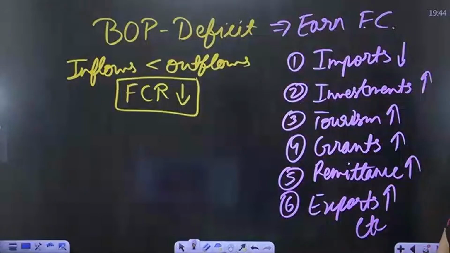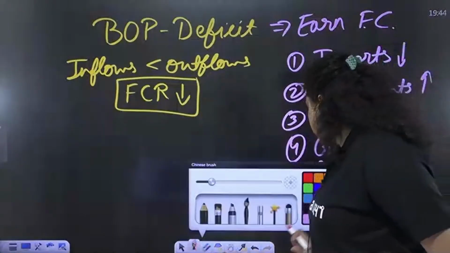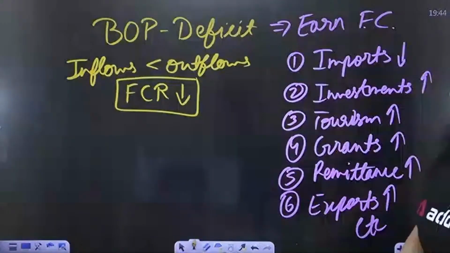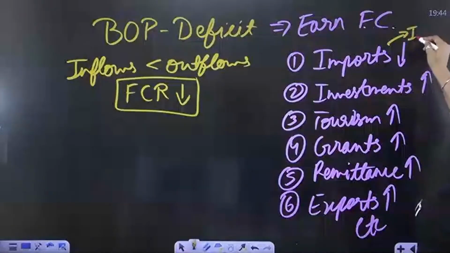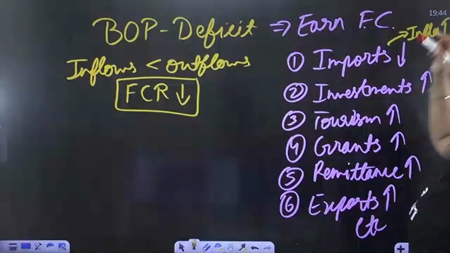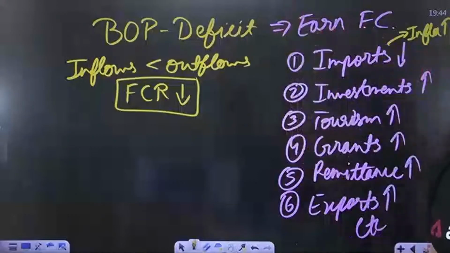So these are the ways that can be done to earn the foreign currency. Now, if we use the first way, that is reduce imports. If you reduce imports, what happens? Inflation will increase. What is inflation? The prices of goods and services will keep rising.